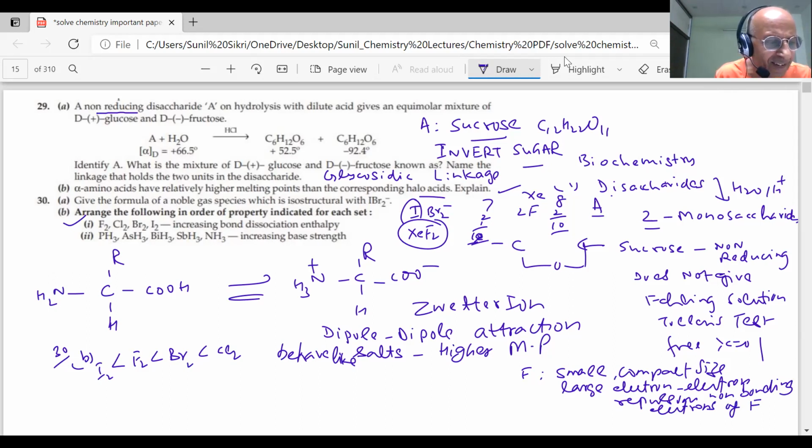Increasing basic strength. The basic strength depends on the availability of the lone pair of electrons. The smaller the atom, the more the charge density. Nitrogen, phosphorus, arsenic, antimony, bismuth. This is group 15. This is how the sizes are increasing. So which will be the most basic? Nitrogen will have the highest electron density because of the smallest size.